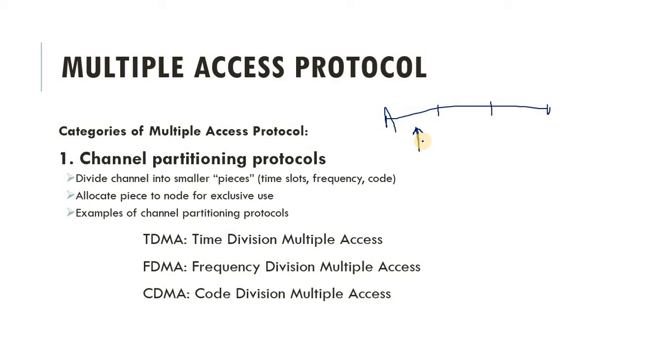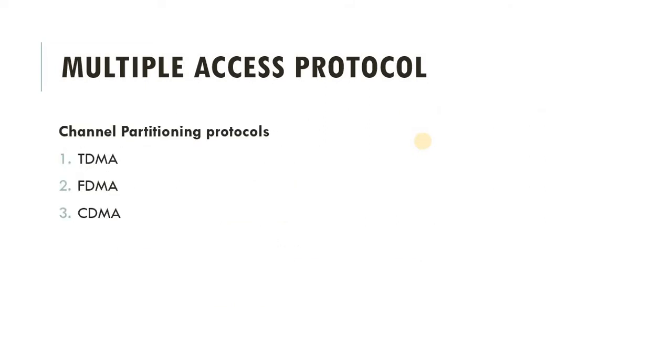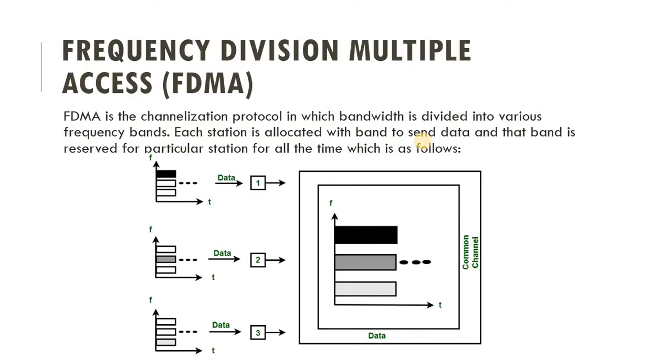TDMA stands for time division multiple access, FDMA stands for frequency division multiple access, and CDMA stands for code division multiple access. These are the three methods used for channel partitioning protocols. Let's understand each in detail. The first is FDMA. FDMA means frequency division multiple access.